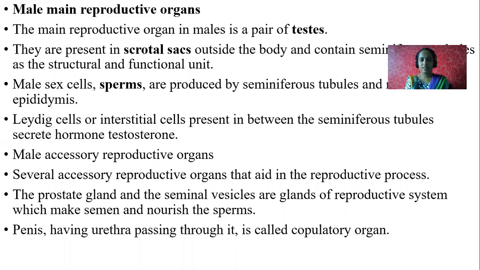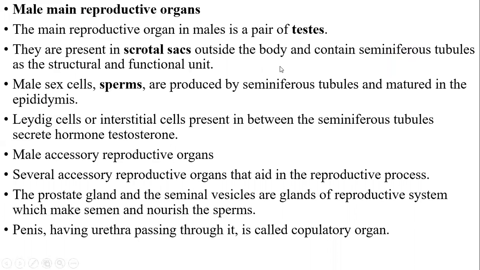Next, let us learn about the parts now. The main male reproductive organs. The main reproductive organ in male is a pair of testes. They are present in scrotal sacs outside the body and contain seminiferous tubules as the structural and functional unit.